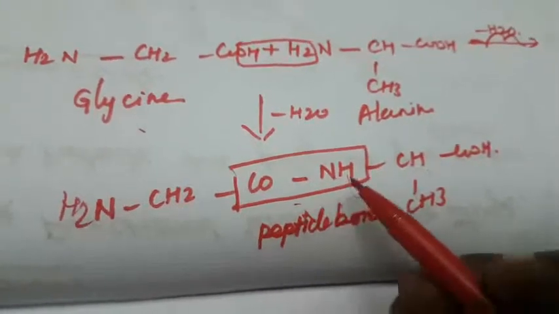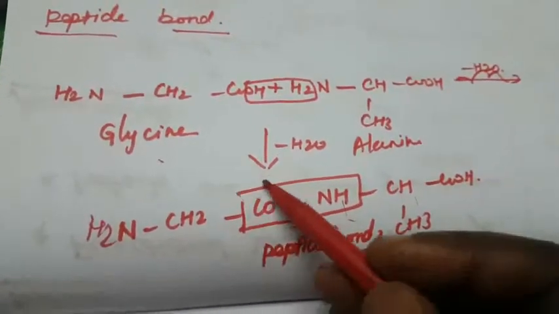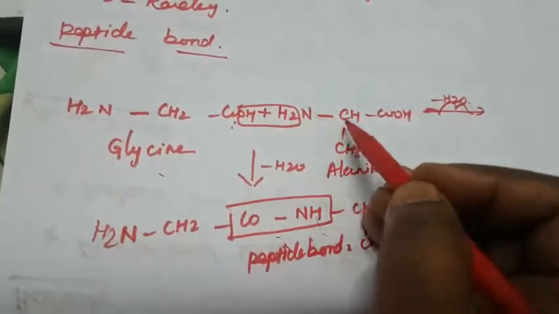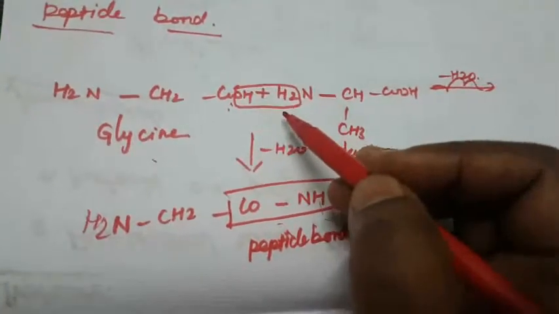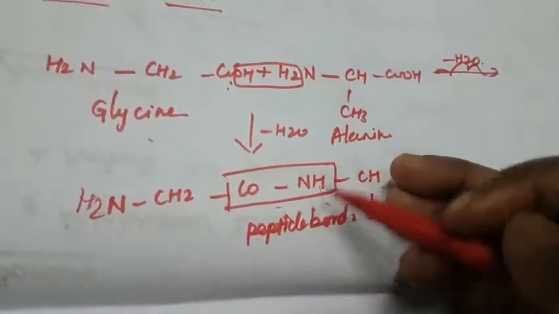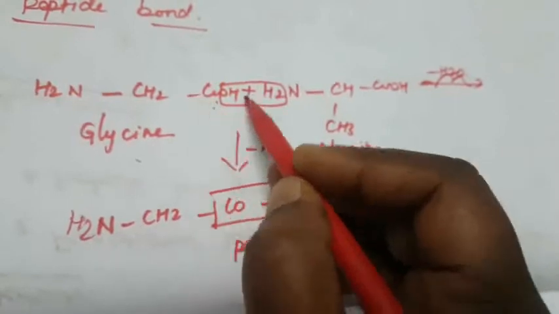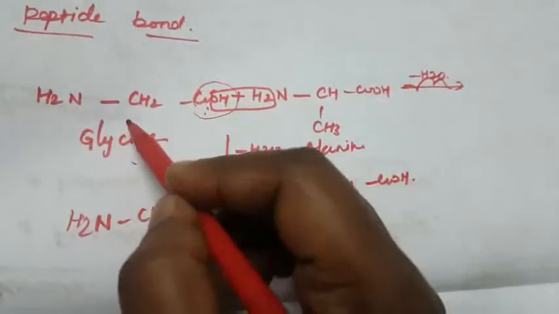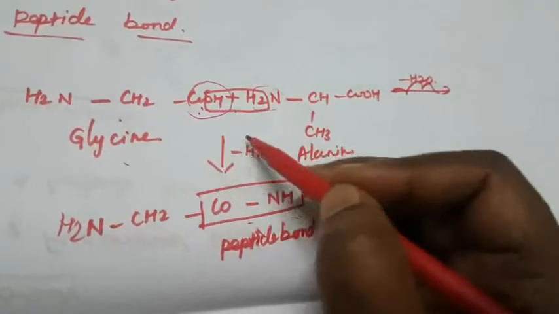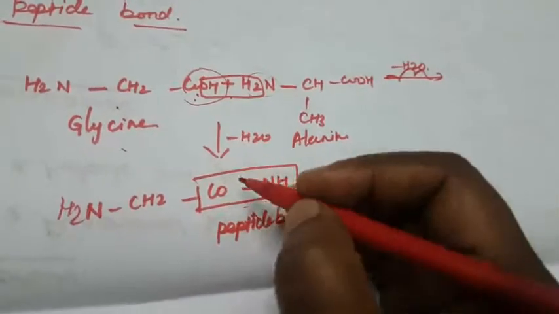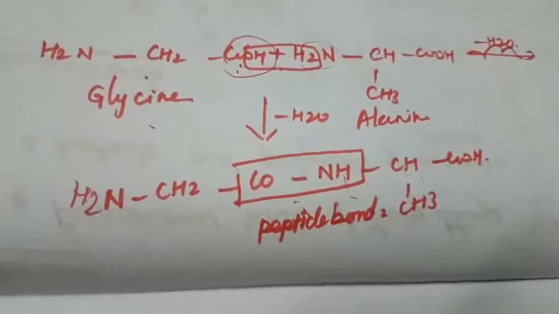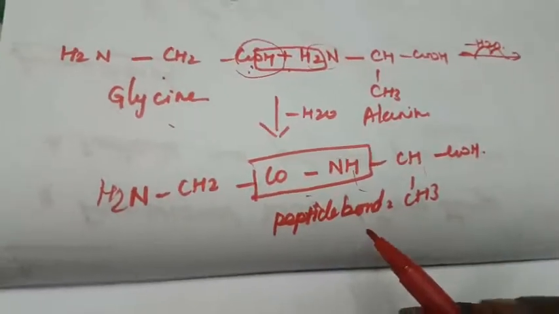Okay, this is an important question. What is meant by peptide bond? The carboxyl group of the first amino acid reacts with the amino group of the second amino acid to give an amide linkage between these amino acids. This amide linkage is called the peptide bond. The resulting compound is called a dipeptide.